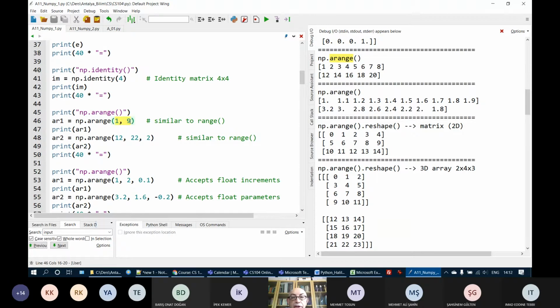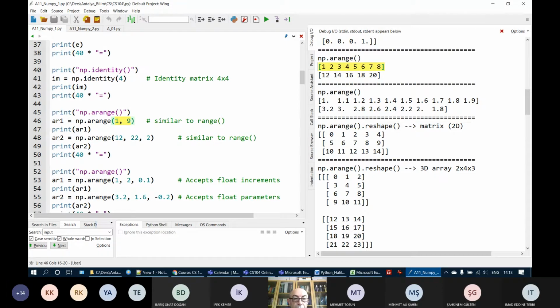So what will happen here? It will generate numbers from 1 to 8. Its start value is 1, and 9 is exclusive, and the default increment is 1. So it will generate 1, 2, 3, 4, 5, 6, 7, 8, as we see here.